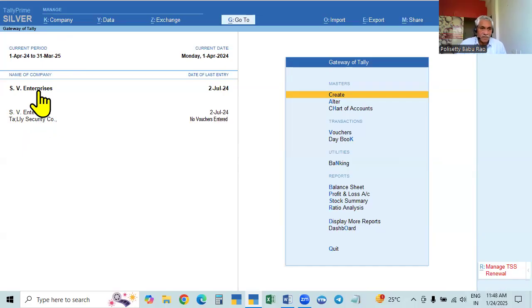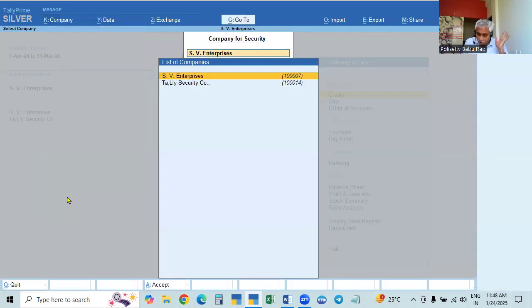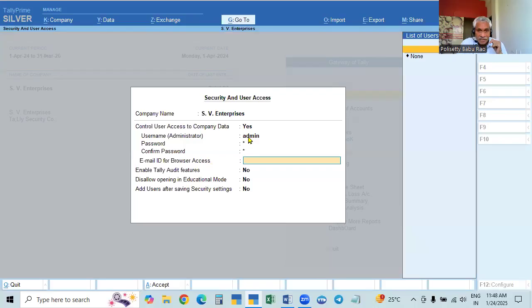So SV Enterprises, I am taking this one. We can do this in both the places. One company I am taking in the Alt K company menu. In this case we can go to the security option, and if you open it, the same page will open.